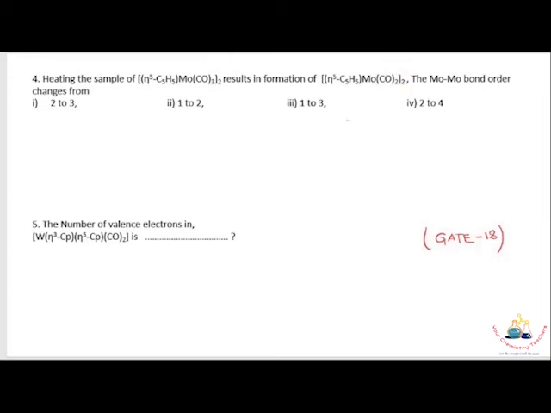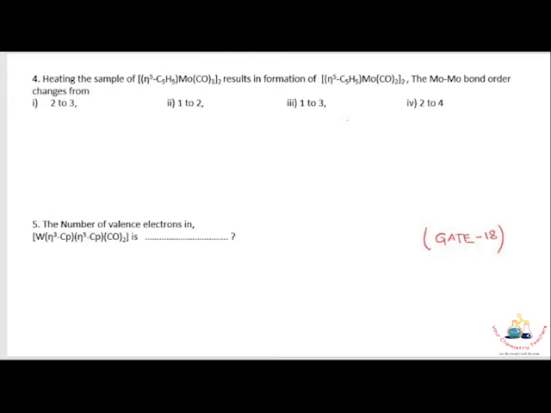Here is a reaction of molybdenum. This is a very interesting reaction. I will tell you later why. First just solve the problem. Here they want to calculate the metal-metal bond, that is, how many metal-metal bonds are present in the reactant and product.